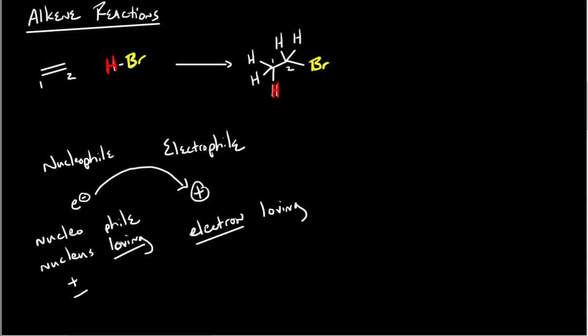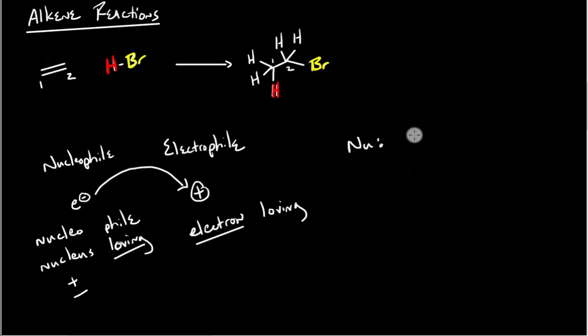Now that we have an idea about what nucleophiles and electrophiles are, we can use these terms to talk about the specifics of how an alkene double bond can combine with a hydrogen halide, the reaction up above. Before we move on to that, let me give you a couple of examples of nucleophiles and electrophiles. Nucleophiles would be things that have a formal negative, a partial negative, or a high amount of electron density.